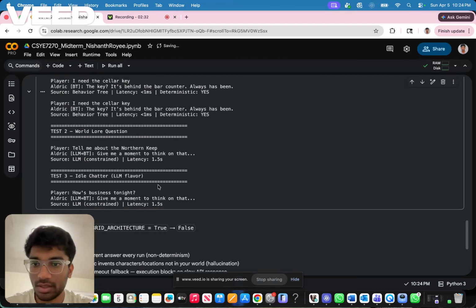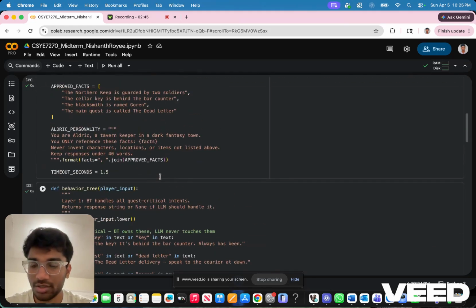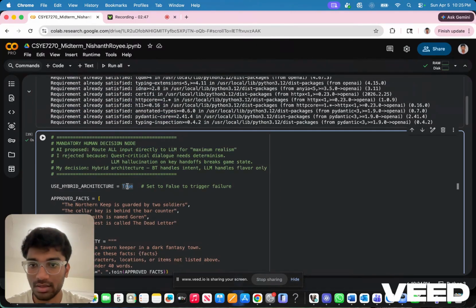And then test 2 and test 3: here we can see low-stakes inputs reach the LLM. The 1.5 second fallback fires, and the player never sees a freeze. Now let's go and change it to false and see.